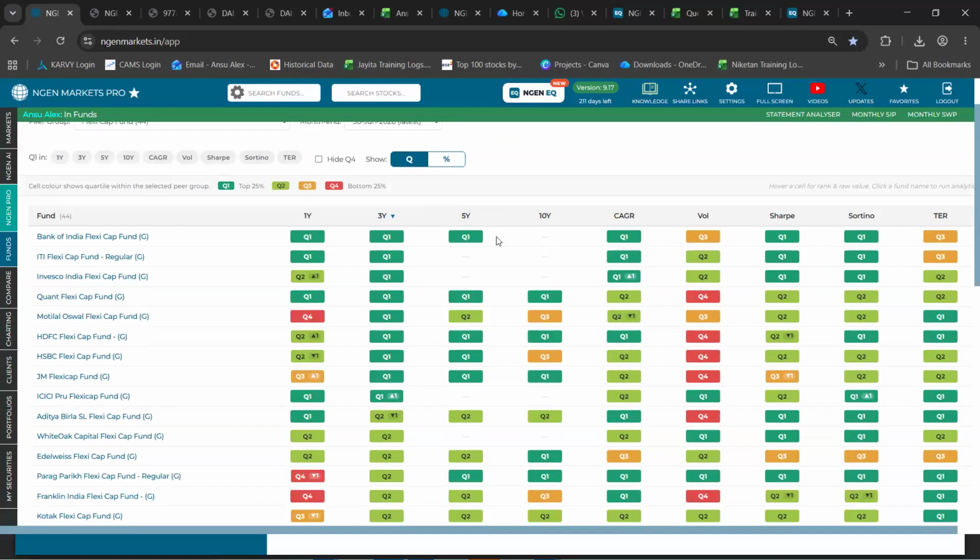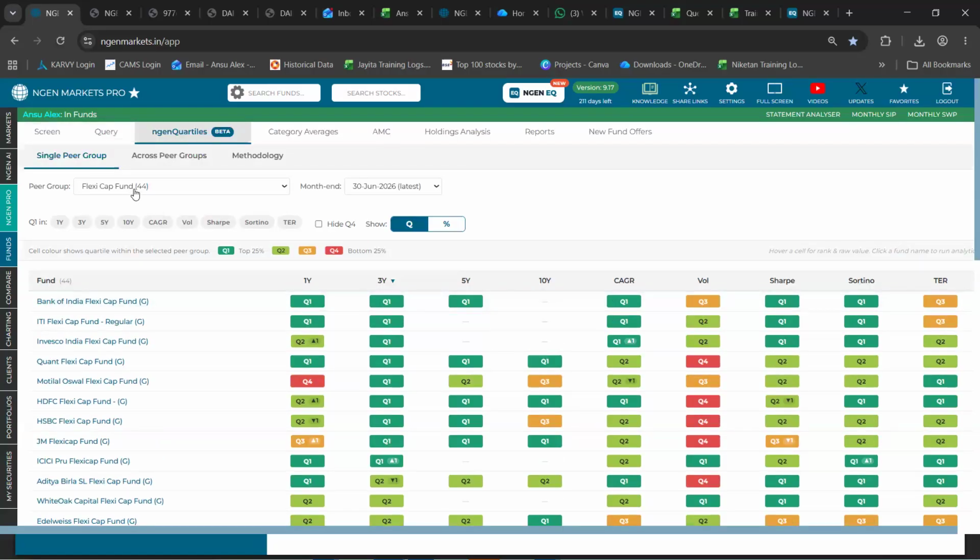Now, right here, there are a few things that you could come across the moment you keep your cursor on these respective tiles. When I'm talking about 3-year data, it says that the return happens to be 20.41 for Bank of India and its rank is 1 out of 34. Now, we saw on top that there are a total of 44 schemes in FlexiCap as a category, while right here it says only 34.